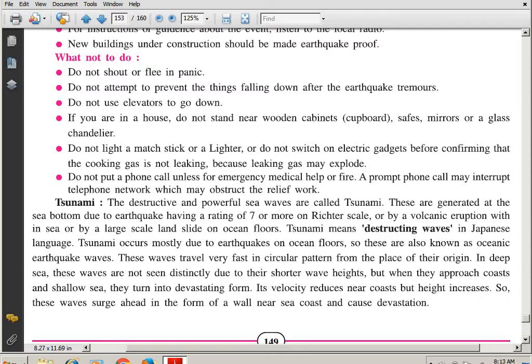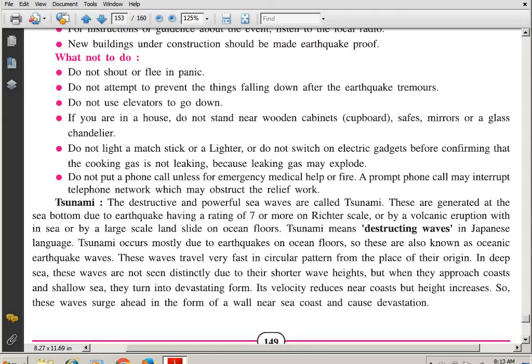Do not light a matchstick or a lighter, or switch on electric gadgets before confirming that the cooking gas is not leaking, because leaking gas may explode. So you may be saved from the earthquake, but if you have not taken care of the gas, which is a very, very important thing, students. Whenever you go to light the gas cylinder, you should open the windows. So students, confirm that there is no leakage. Otherwise, it may explode and another tragedy may take place.